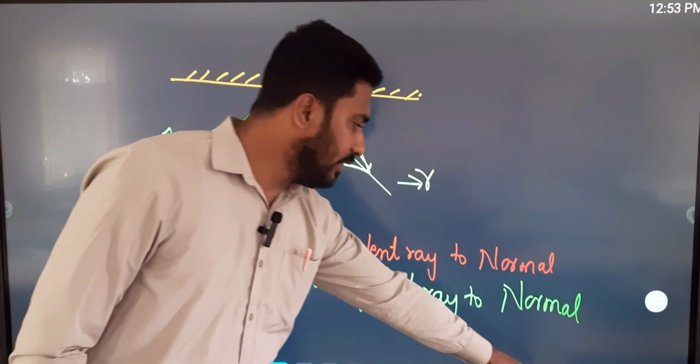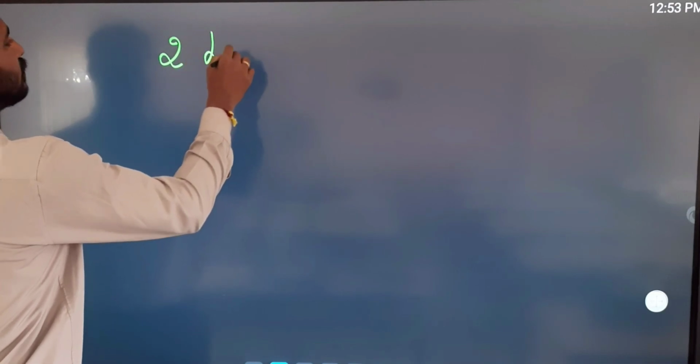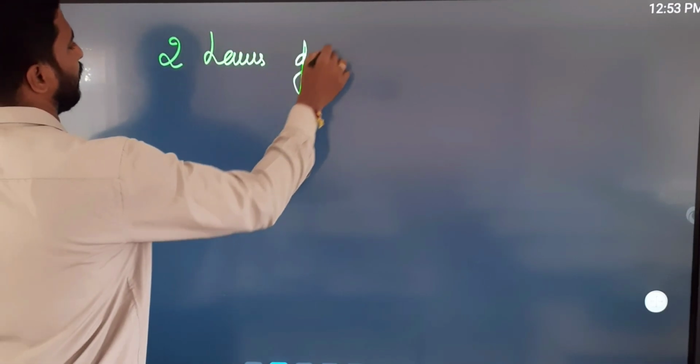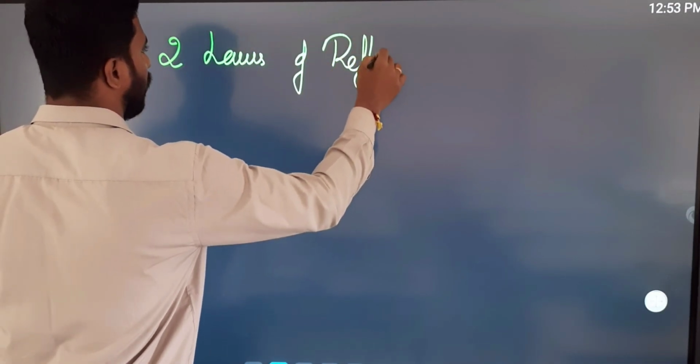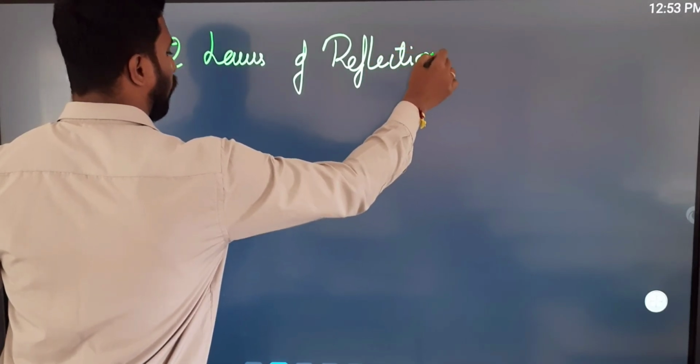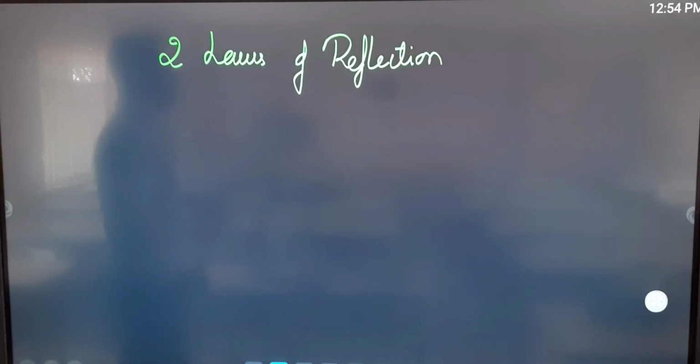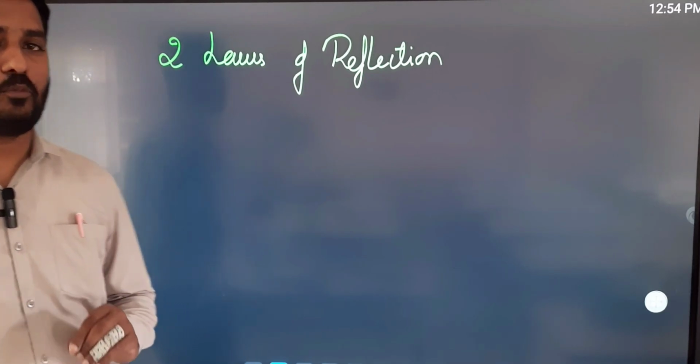So now we will learn the two laws of reflection. Okay, so what are the two laws of reflection? Very important from the exam point of view.